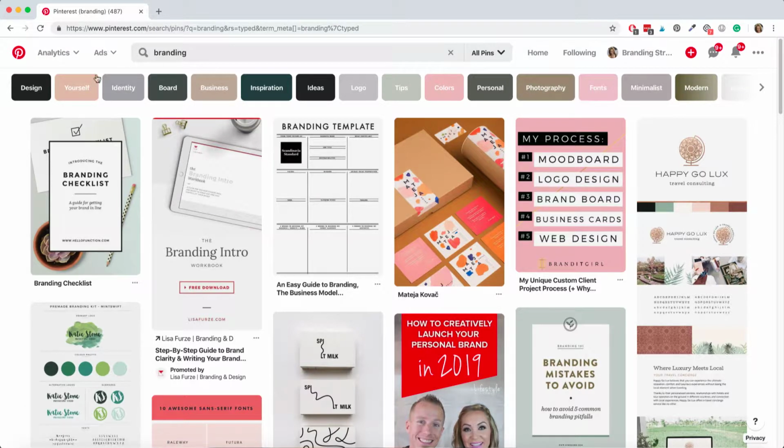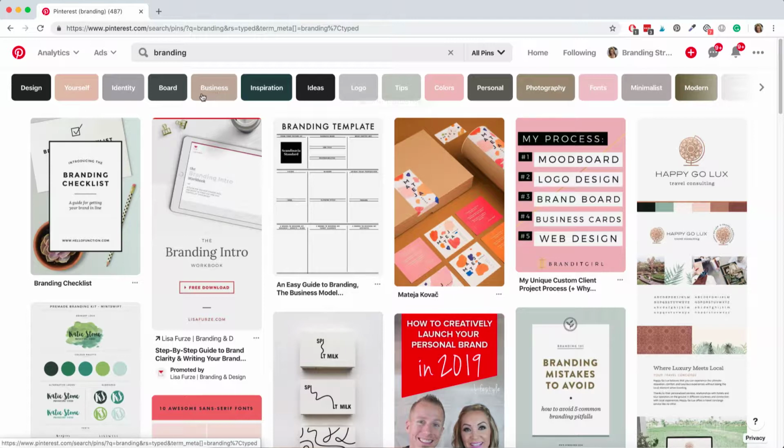So branding design, you're basically pairing these keywords together. My original keyword was branding. The long tail keyword would be branding design, okay? You've got each of these tiles to create these long tail keywords.